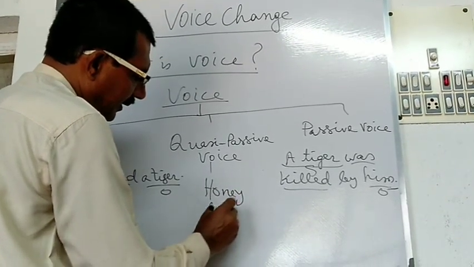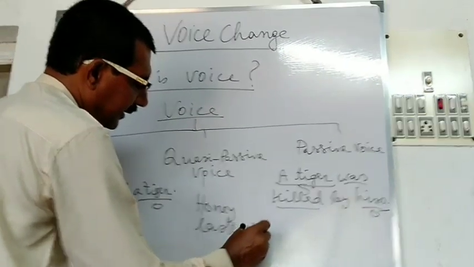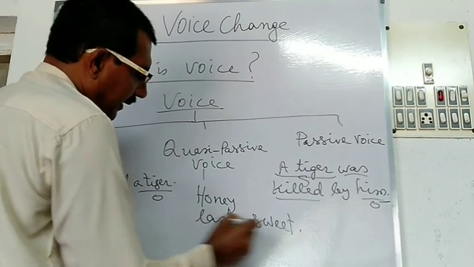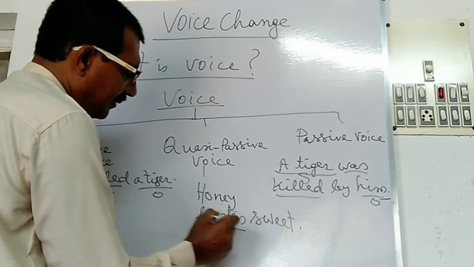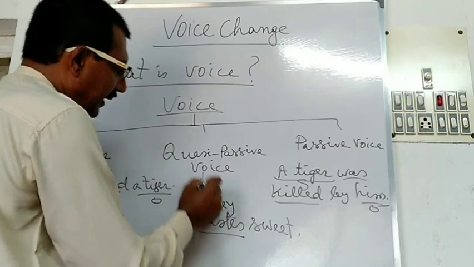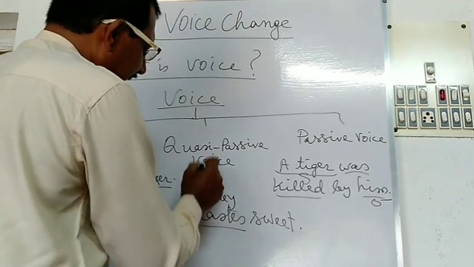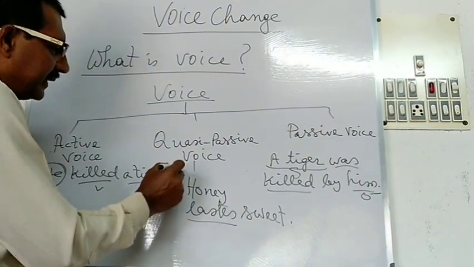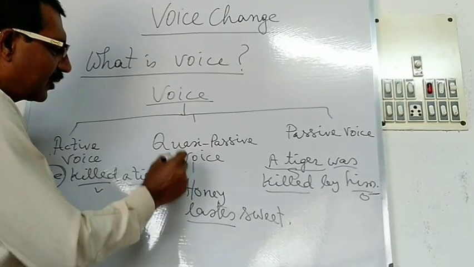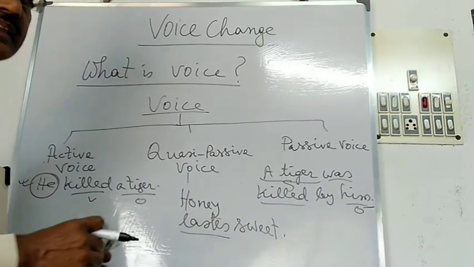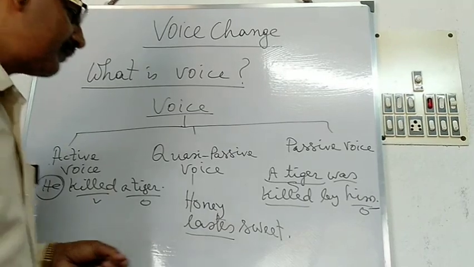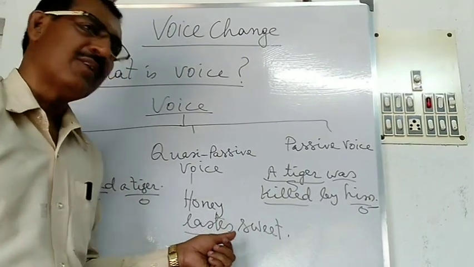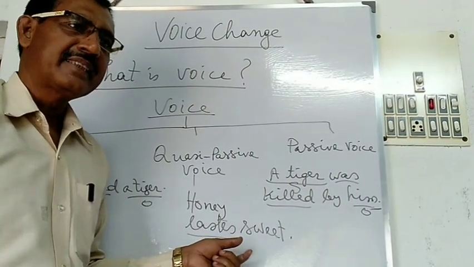Honey tastes sweet. Here in this sentence, taste is the verb: honey tastes sweet. Here in this sentence you will see this is the formation of the quasi-passive voice. Quasi-passive voice means the voice is active in form but passive in sense.